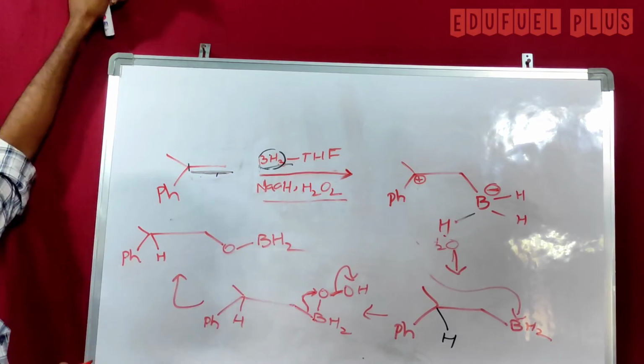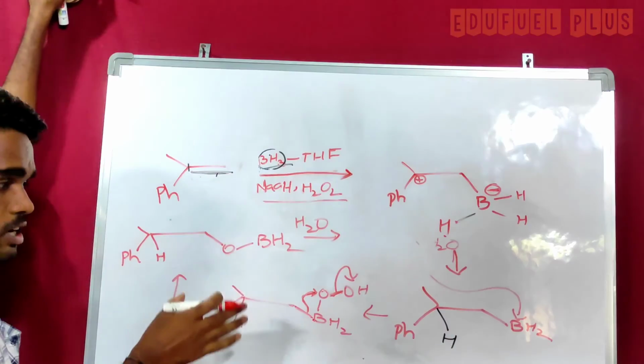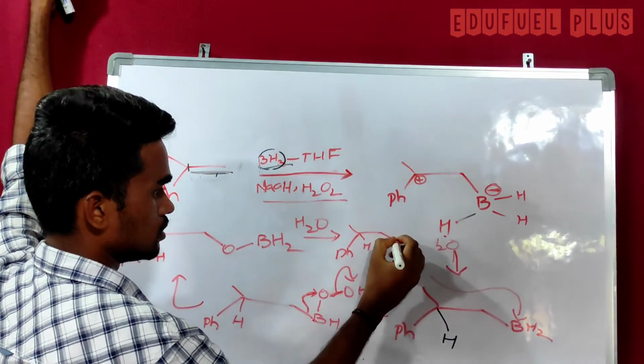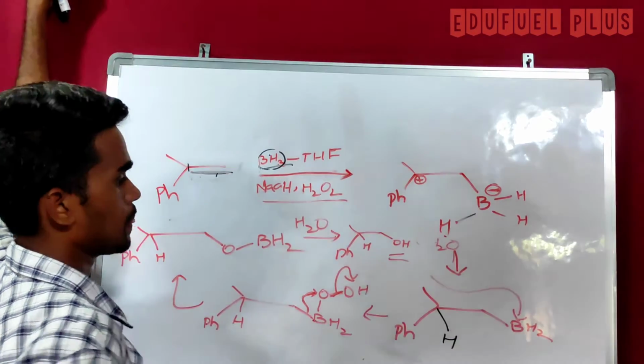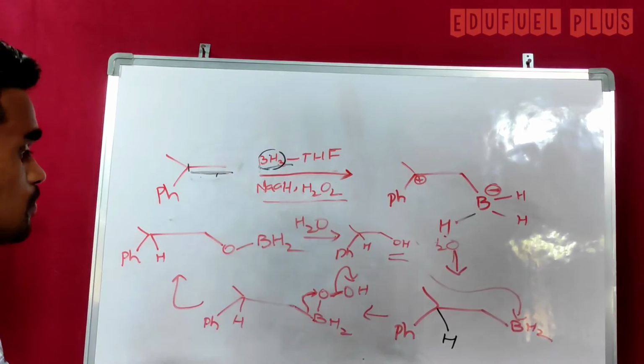So this is the compound we have. After forming this, if you hydrolyze this compound, you get an alcohol.